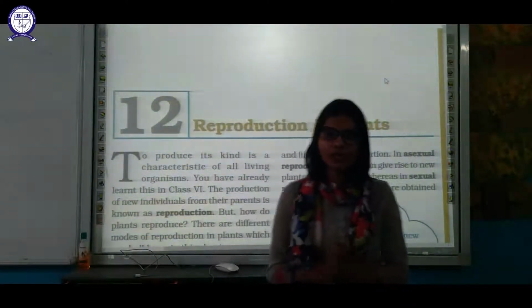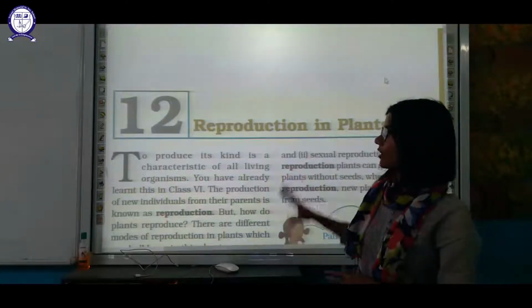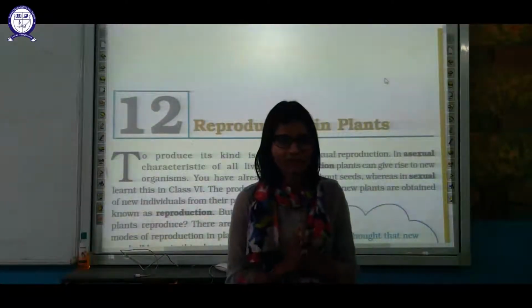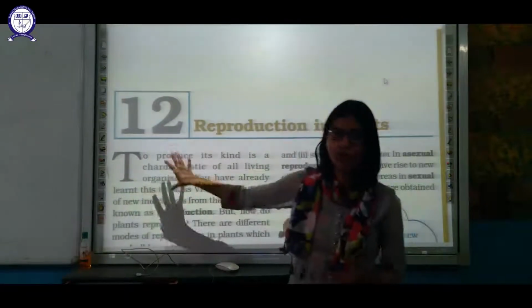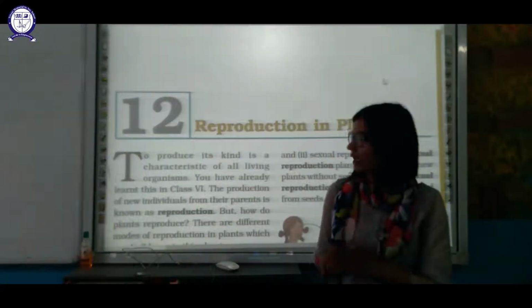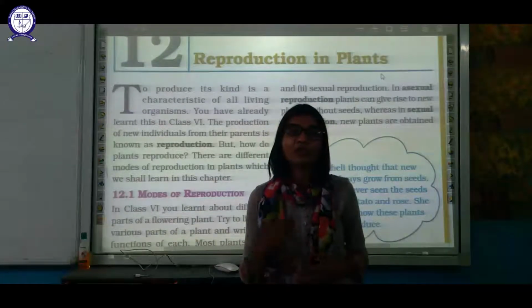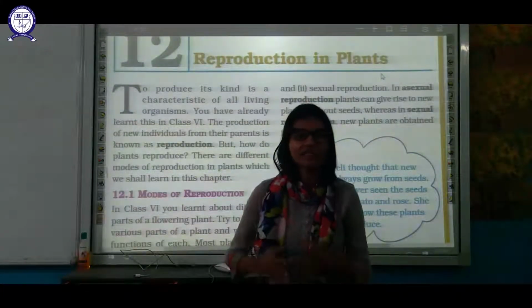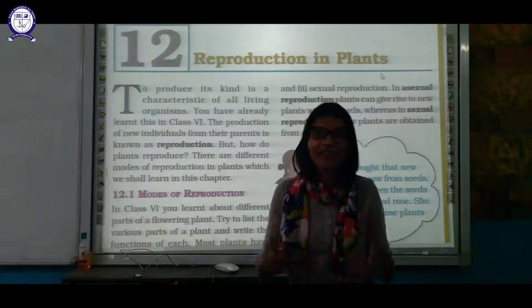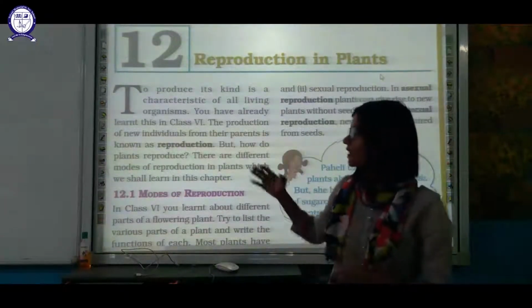Today we are going to start a new chapter, reproduction in plants. It's class 7, chapter number 12 according to our NCERT book. In this chapter we are going to study the process of formation of a new individual from an existing one. That's how life nurtures itself.